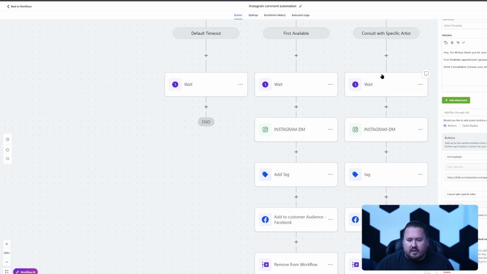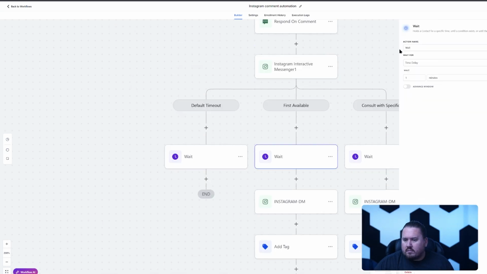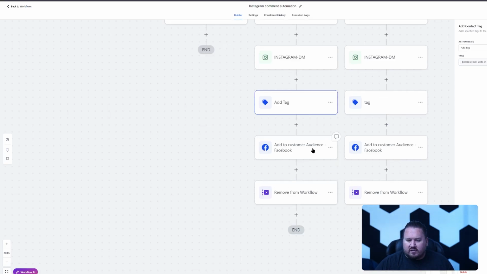And that's it, really. So we wait for a minute, because now this link has been opened in another window for them. We send another DM that says, awesome, we'll see you in here soon. We give them a tag that says they're interested in a walk-in. We add them to our custom Facebook audience and remove from the workflow.